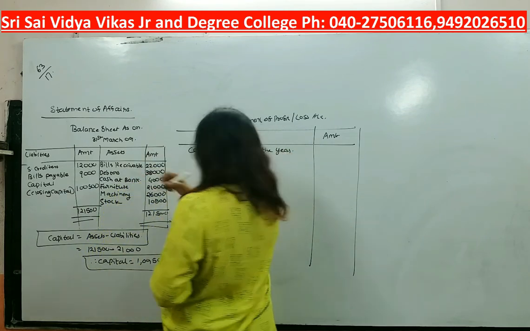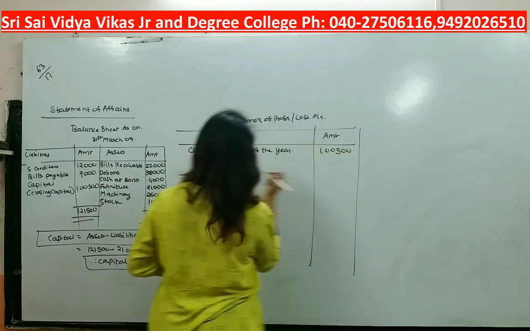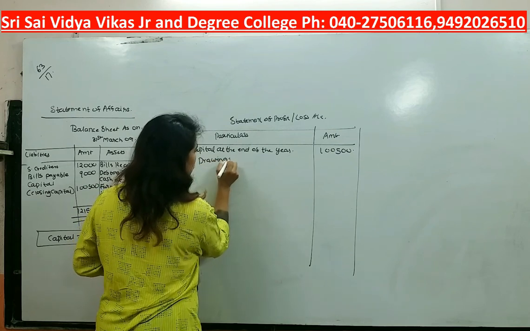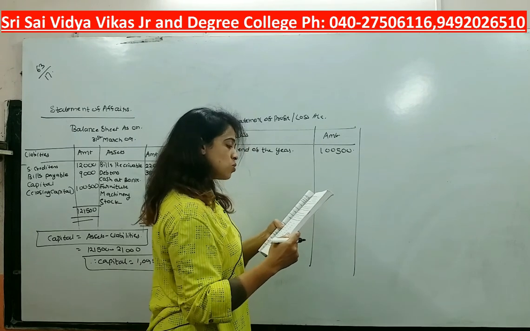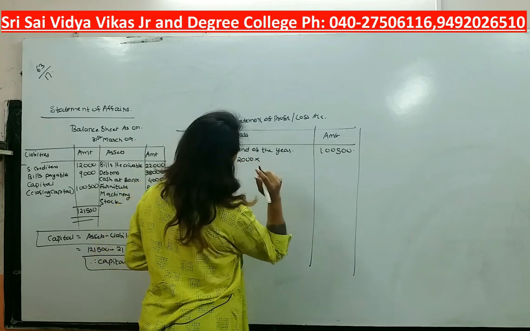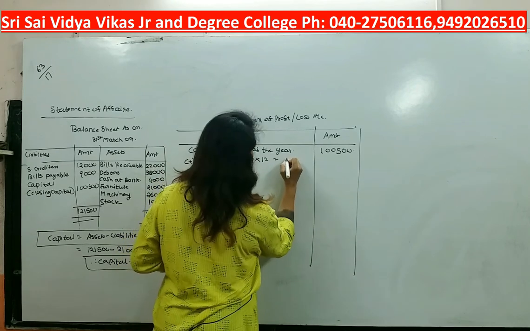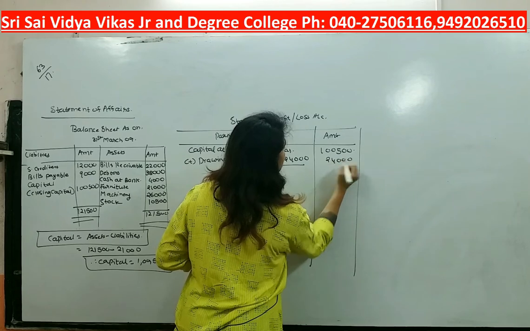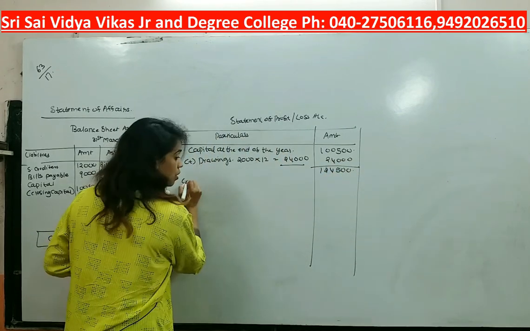What is the amount we got? We got 1,05,000. Add drawings. What is the drawing amount? They are saying that he also withdrew 2,000 per month. In a year how many months will be there? 12, right? So 2,000 into 12 will be 24,000. We will add this: 1,24,500 less